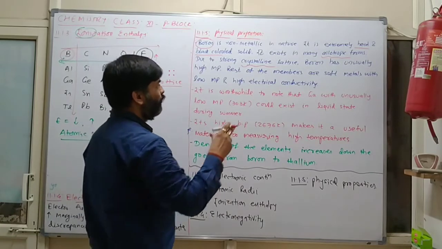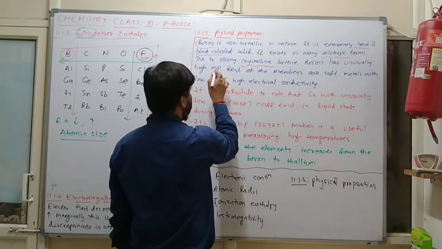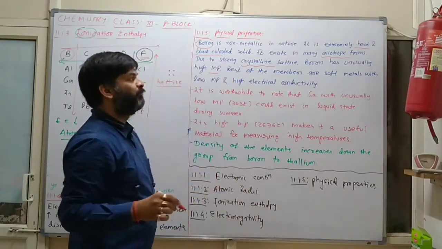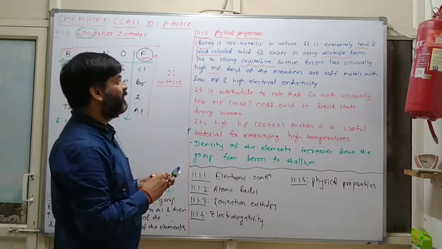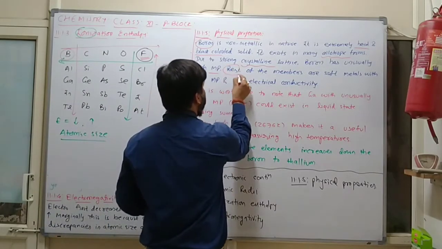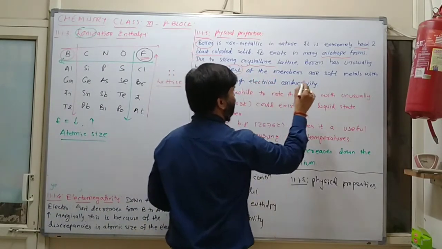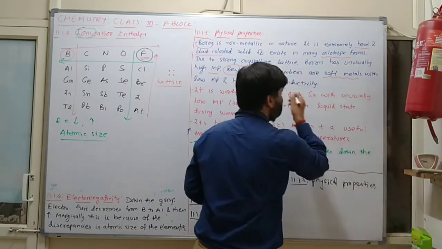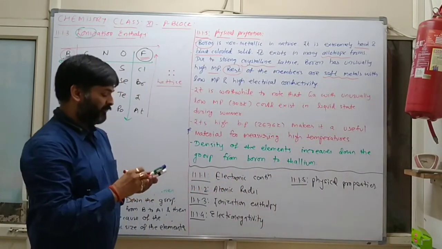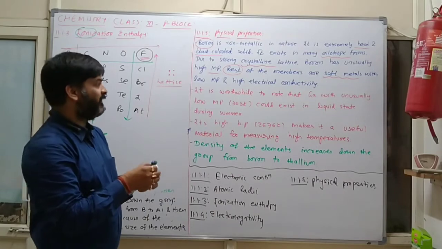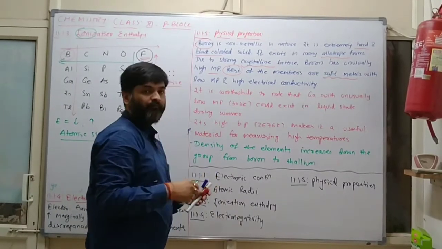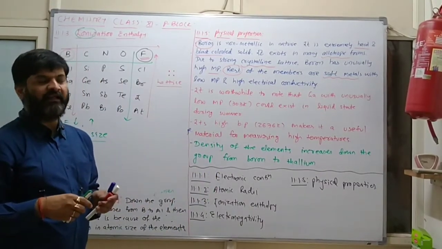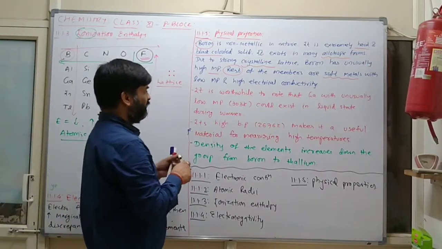Clear? Now boron has an unusually high melting point. The rest of the members are soft metals with low melting points and high electrical conductivity. Clear?